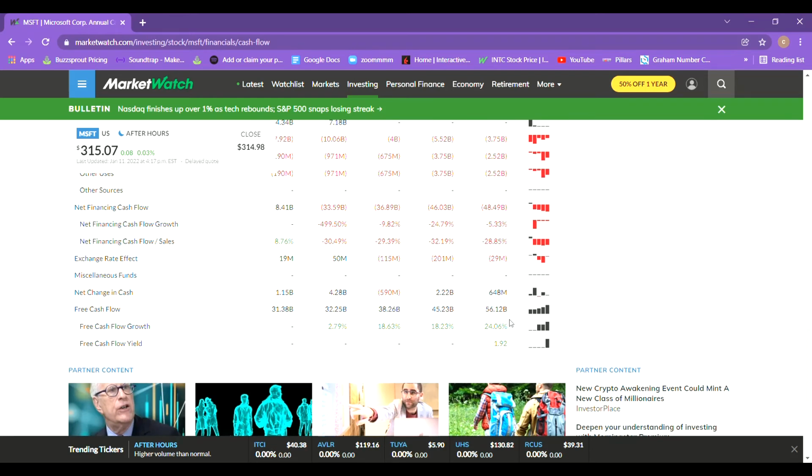The last one of the most important aspects to look at in any company is the free cash flow. So cash flow is important because companies that have a lot of money on hand have the advantage of being able to pay off any debt, invest into future growth, or pay dividends. So this is clearly something you need to be improved on year after year. As you can see, it's looking just as good as everything else, as they're up about 25 billion from 2017.